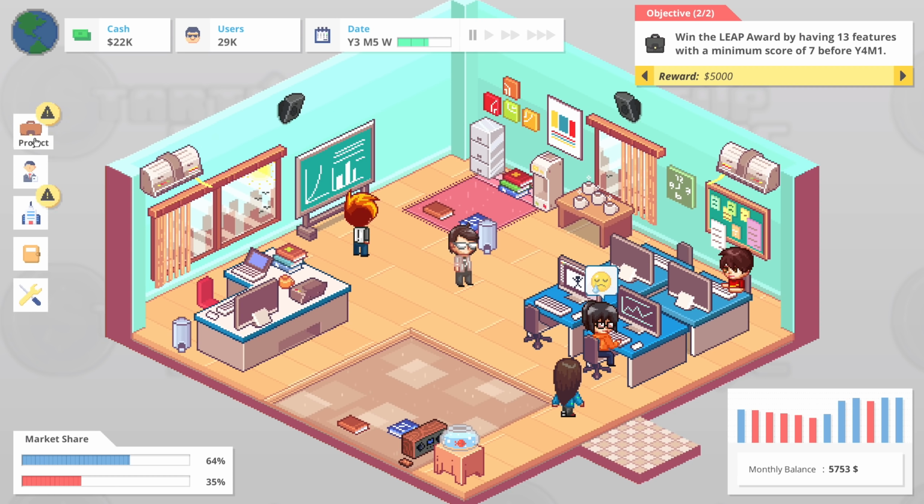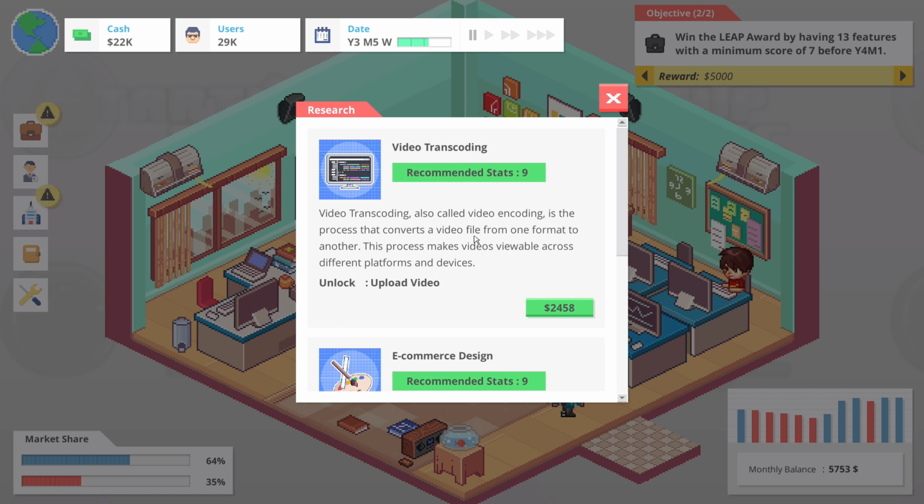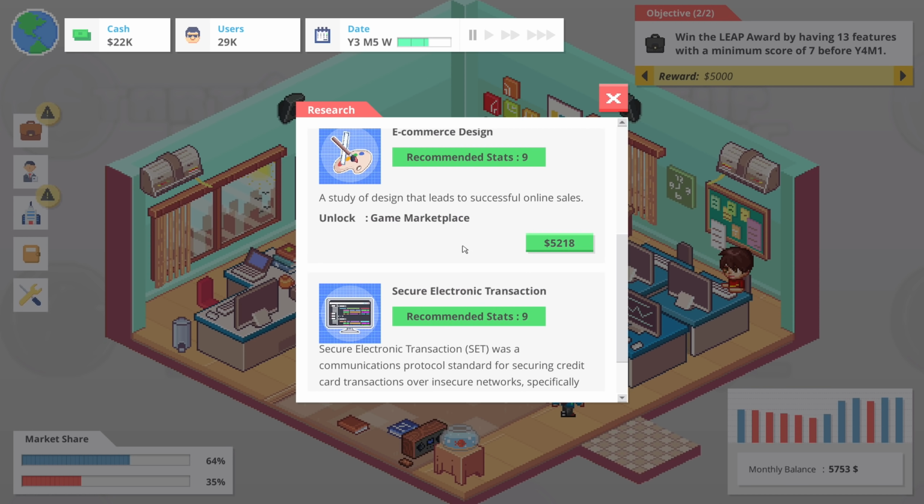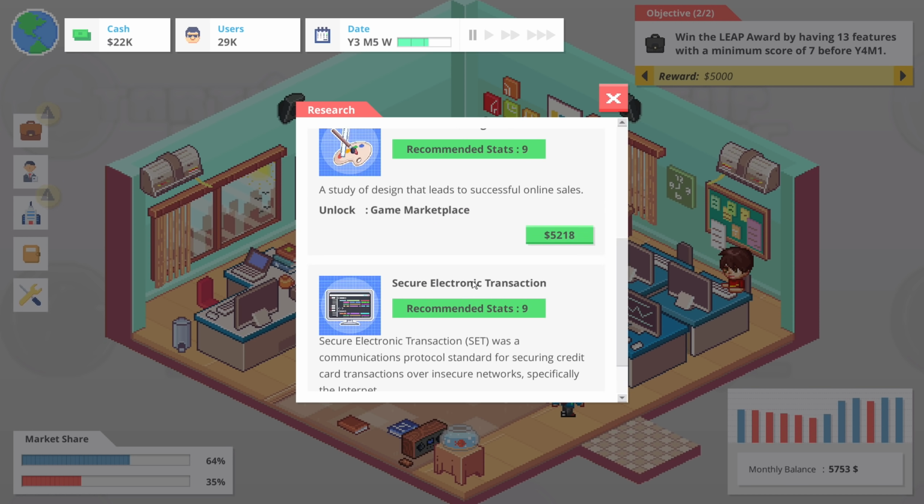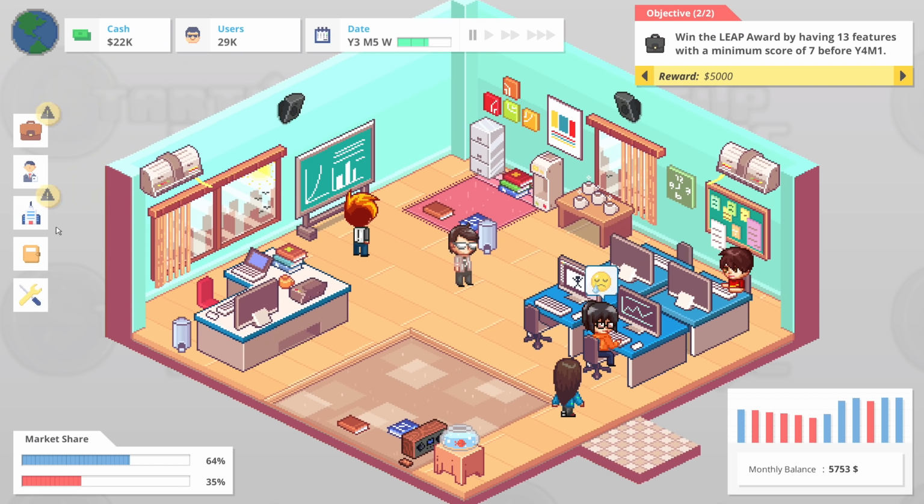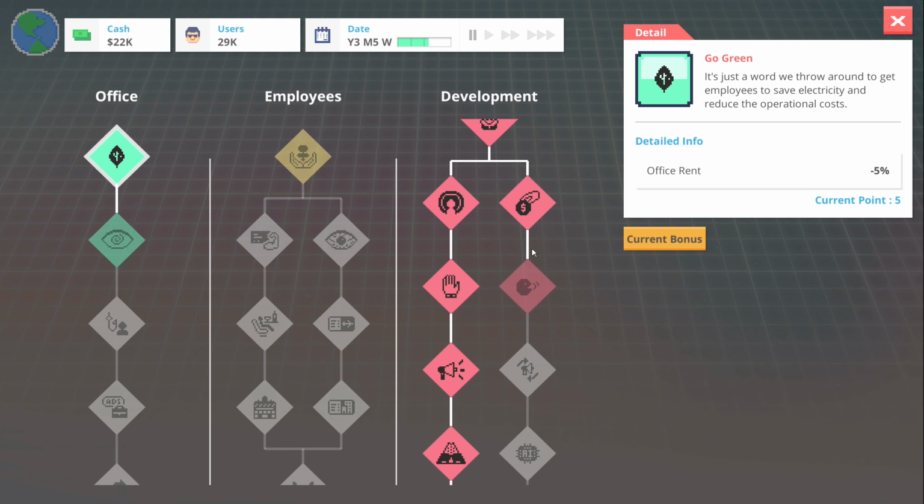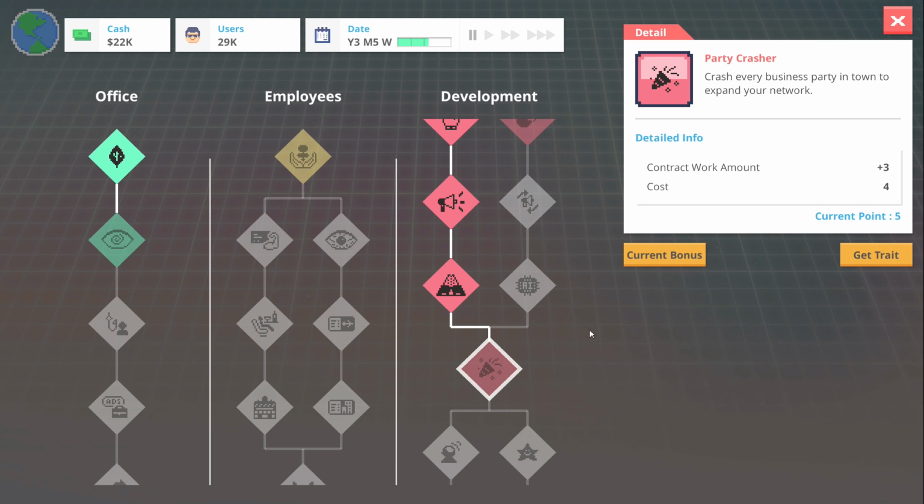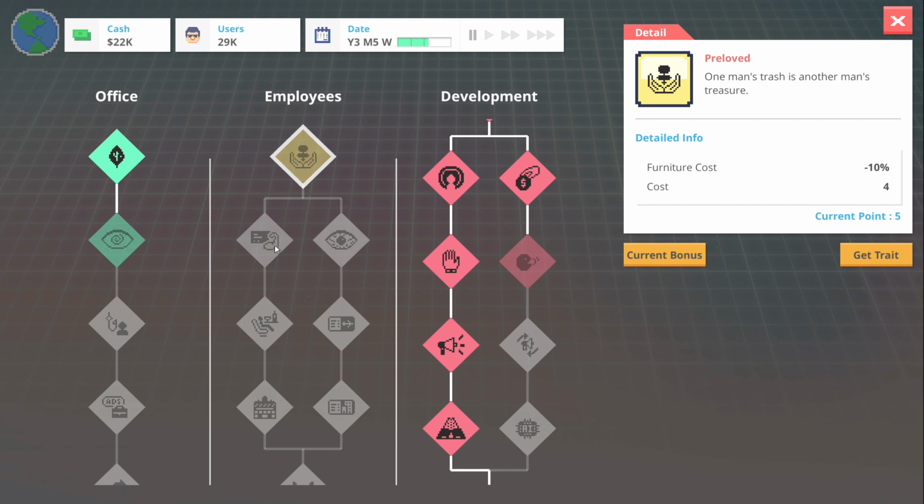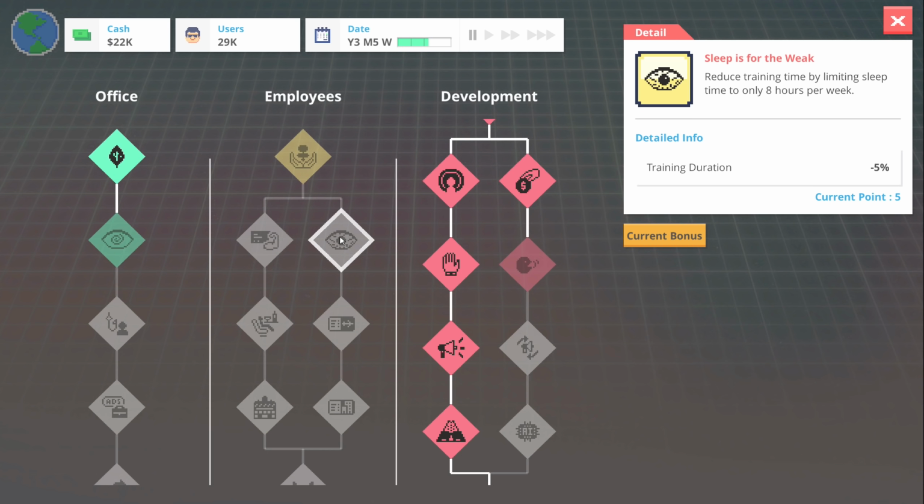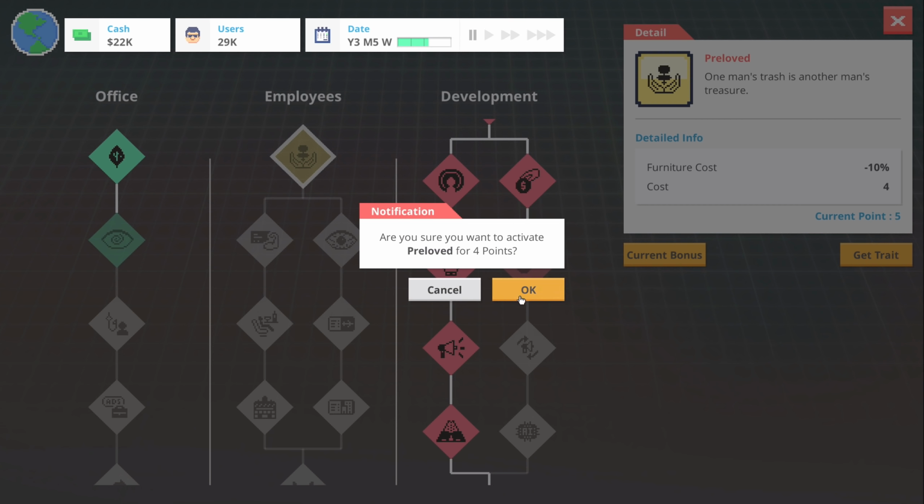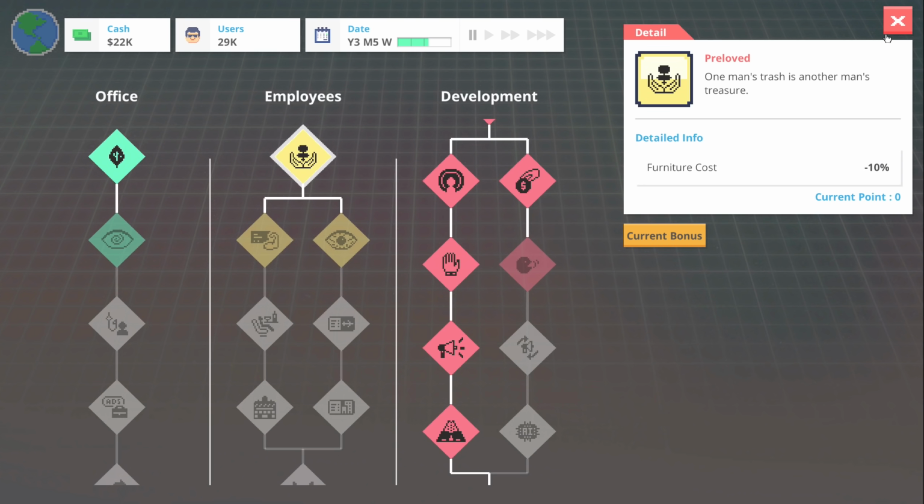Let me pause, because I'm getting a little carried away here just developing things. I haven't done any research, right? So this unlocks upload video. E-commerce design gives me the game marketplace. And that'll give me game marketplace as well. I don't know that I want any of those right now. In terms of traits, we have 5 points. And this is more contract work. I don't know that I care for that. This is less, furniture costs less, training costs less, training duration is lower. Motivation. You know what? This actually seems like a really good tree to go down. So let's do that.